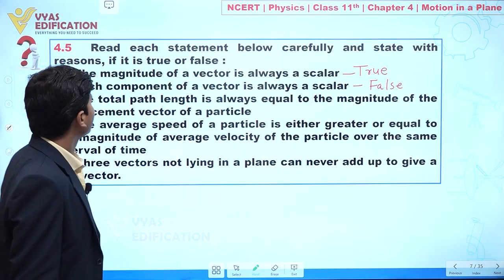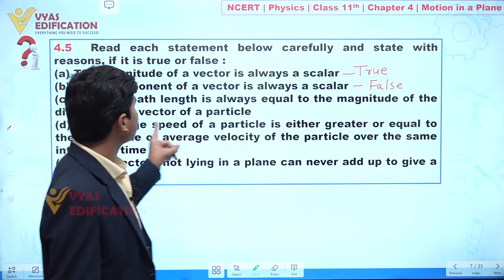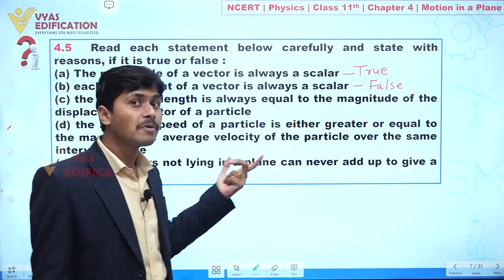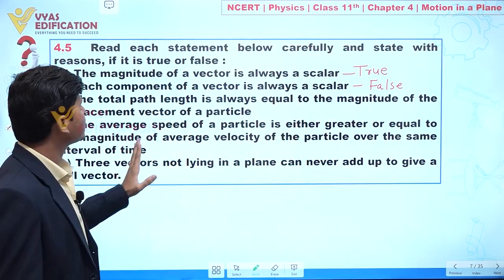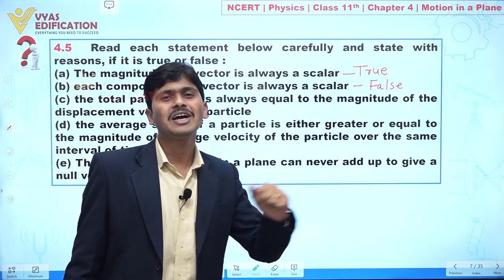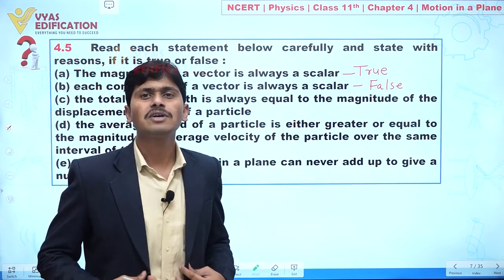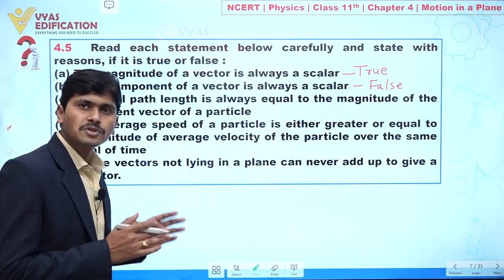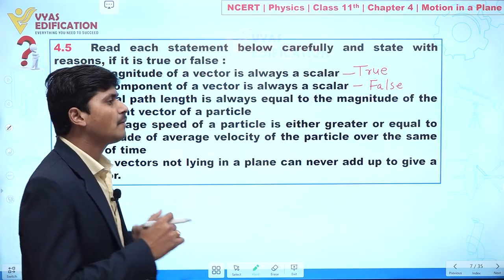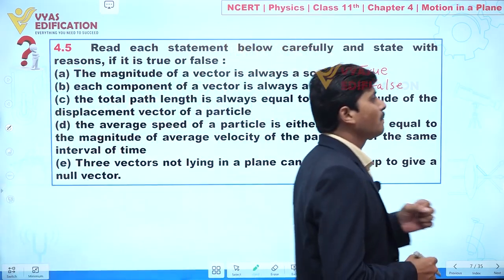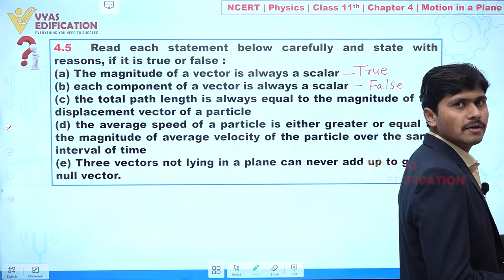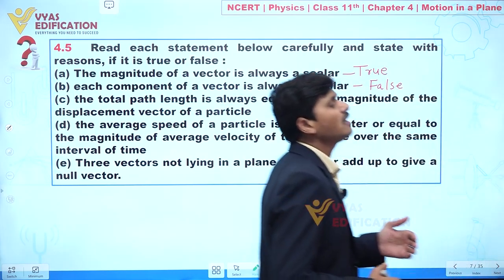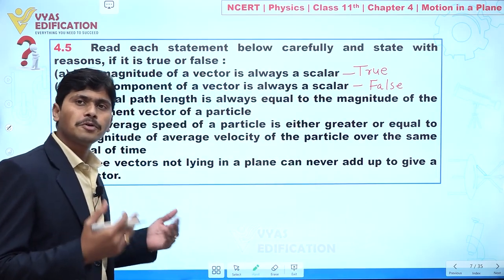Clear? Now if we talk about the third statement, the total path length, which means we are talking about distance, is always equal to the magnitude of the displacement vector of a particle. Again we have a false statement. Let us try to understand this statement. Let's suppose this is my initial position and I am going in this direction, and I am not taking a U-turn. Clear? At that time you can say that distance and displacement both are the same.